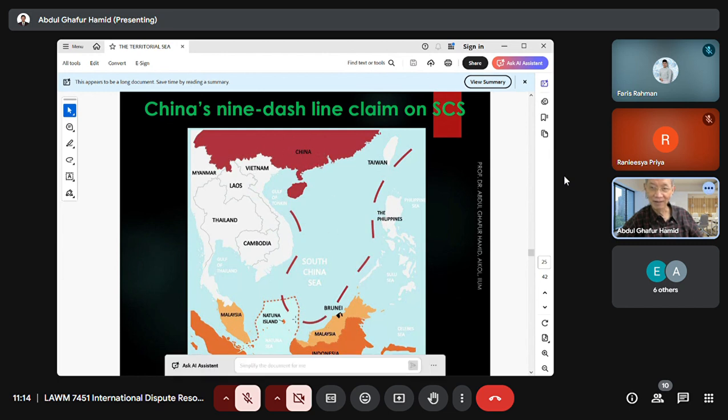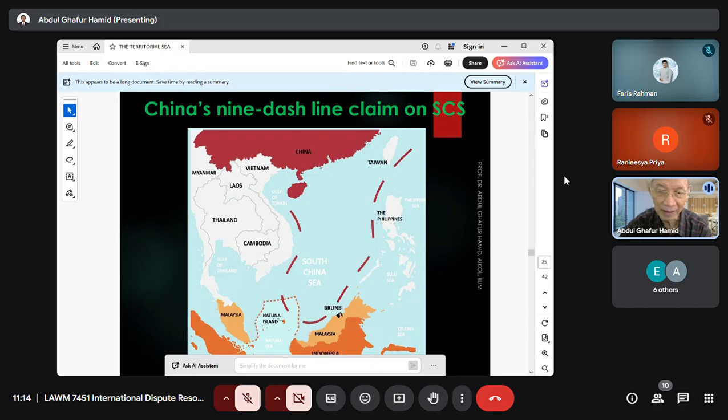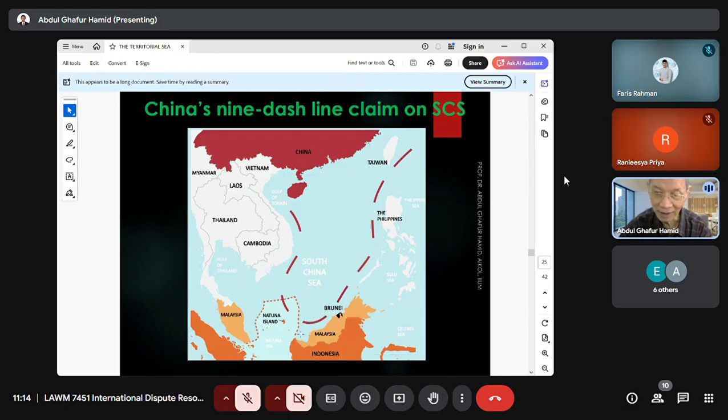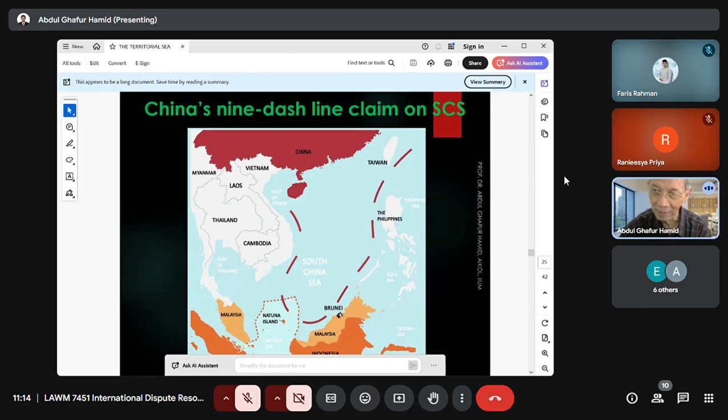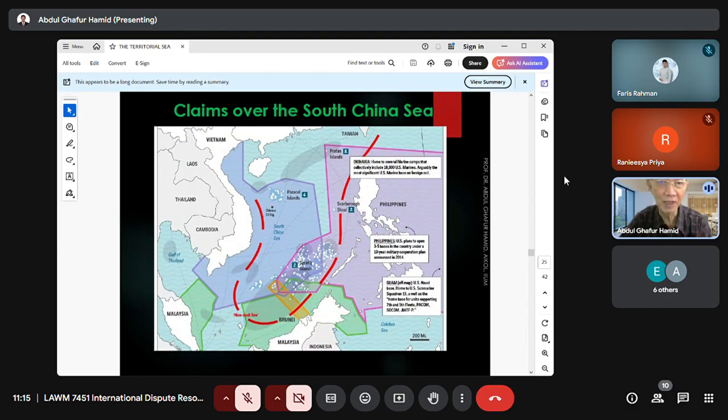It's near Malaysia here, close to Sabah and Sarawak, close to Brunei. This is Natuna Island, claimed by Indonesia, but this is outside the 9-dash line. That's why Indonesia was not involved in the South China Sea dispute. Why? Because the Natuna Islands claimed by Indonesia are outside the 9-dash line. But the Malaysian claims of the EEZ beyond 200 nautical miles, Brunei's claim, Philippines' claim, Taiwan's claim and Vietnam's claim all clash with China's claim of the 9-dash line. Okay, so the claims of each and every country can be seen in the second map. The second map is a more detailed map.